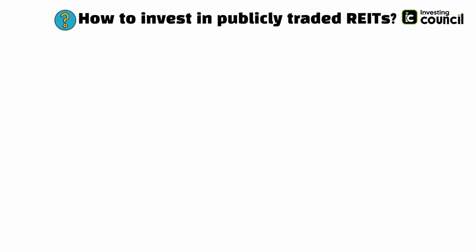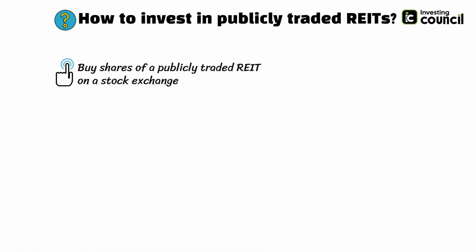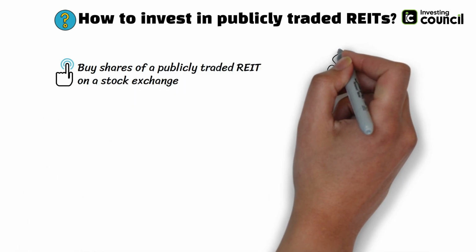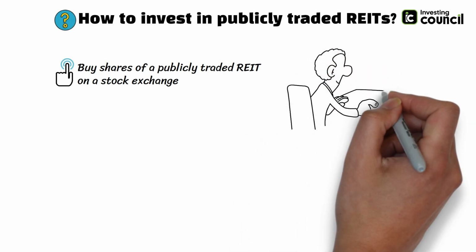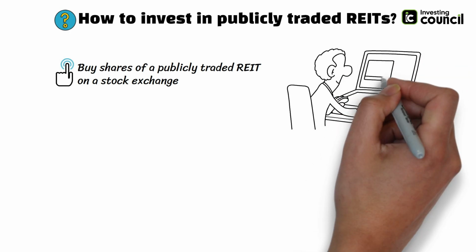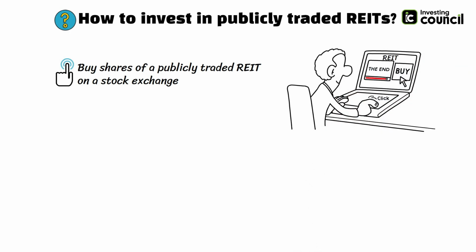You may ask, how to invest in publicly traded REITs? Well, you can buy shares of a publicly traded REIT on a stock exchange, similar to buying shares of stock in any other company. Publicly traded REITs have a share price per unit of investment. So if you have a brokerage account, you can simply buy these shares directly online, just like you buy a share or multiple shares of publicly traded companies, such as Ford, Microsoft, or Apple.